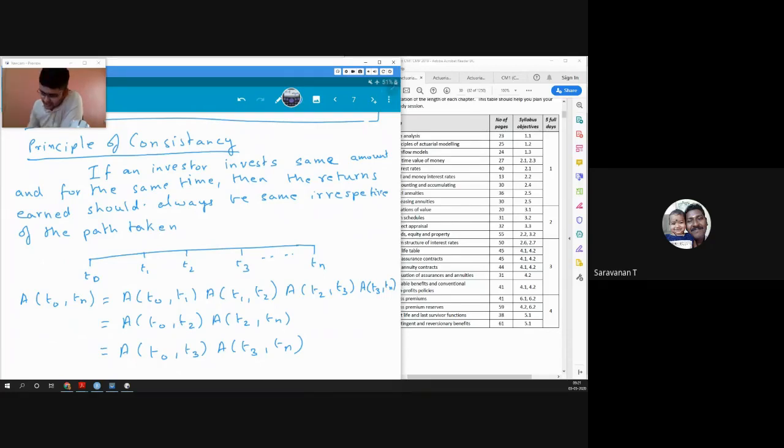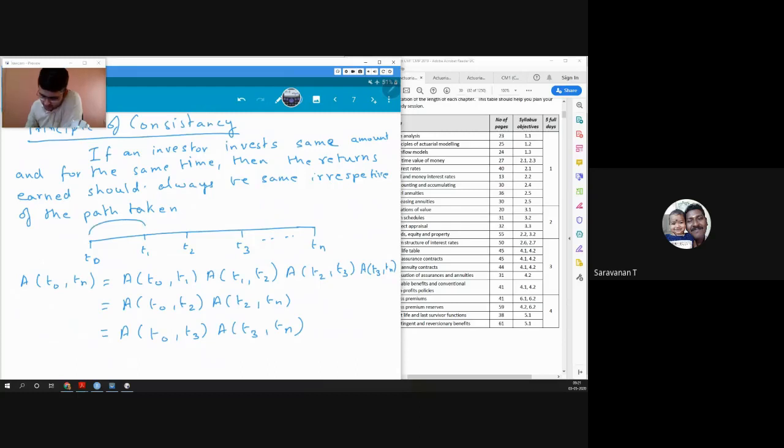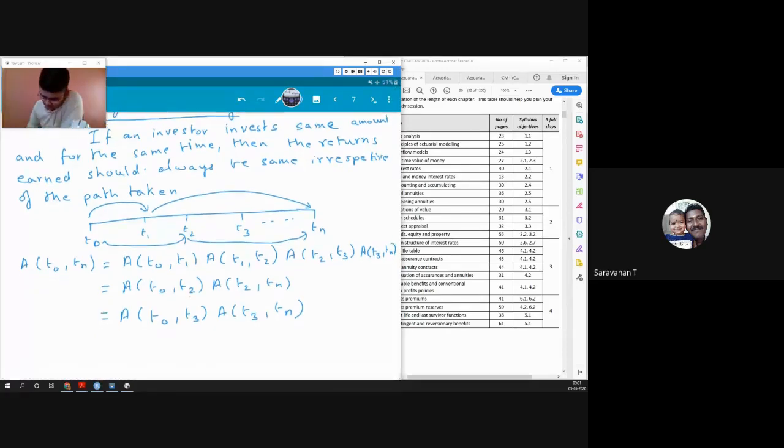Whether I go from this to this and then directly from here to here, or I reinvest at time 2 and then go to Tn, for all combinations our accumulation factors, or our returns, must be the same. So our final accumulation factor multiplication must be the same. This is true for simple as well as compound interest, because we assume that there is consistency. So sometimes even if there is a difference in rate of interest, we should get the same returns.